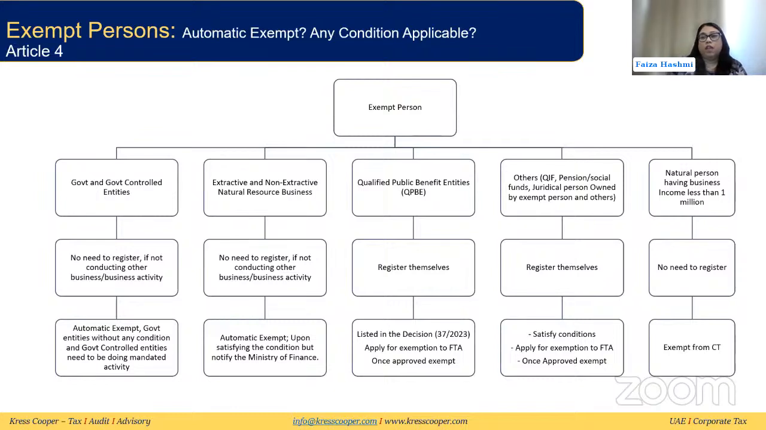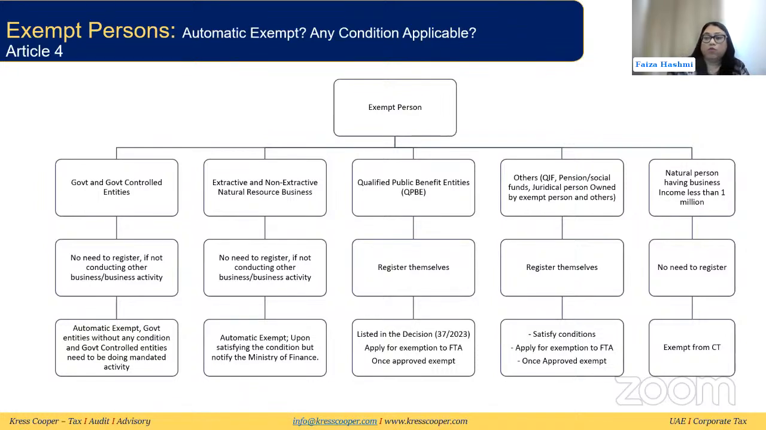So if you see over here, in the categories we have the automatic exemption that is available. Then we have the automatic exemption, but notification needs to be done to the ministry in the case of extractive and non-extractive. Then certain companies are given the exemption under the cabinet decision, and they still need to apply for this. And the other categories need to meet the conditions under the law and also apply for this corporate tax exemption from FTA. Natural persons having business income of less than 1 million are not required to register as well.